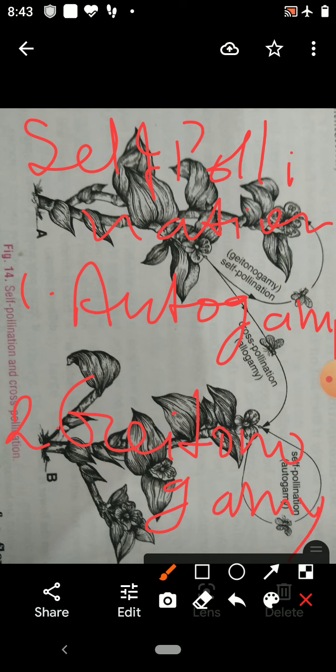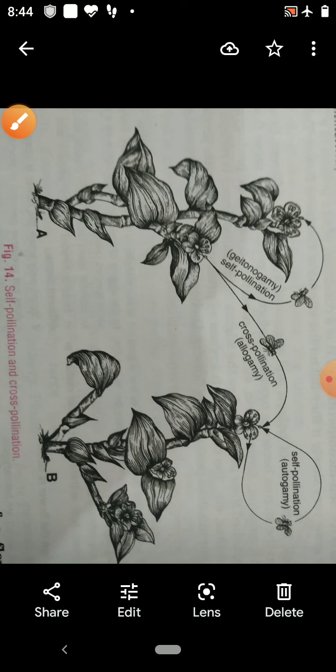In autogamy, pollen grains transfer from the anther of a flower to the stigma of the same flower. But in geitonogamy, pollen grains transfer from the anther of a flower to the stigma of another flower of the same plant. If it transfers to the stigma of another flower of the same plant, that is called geitonogamy.